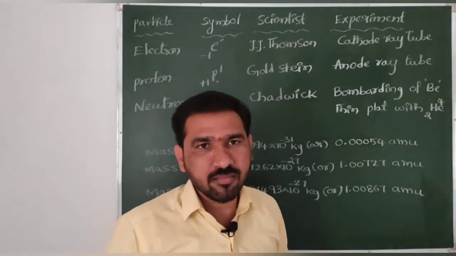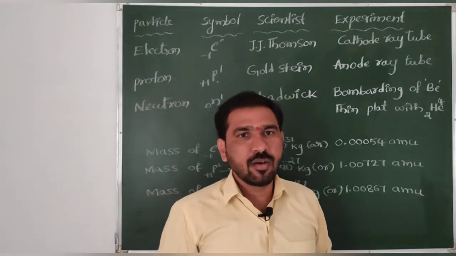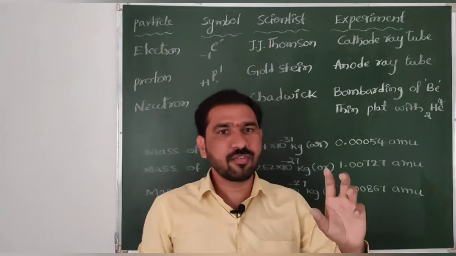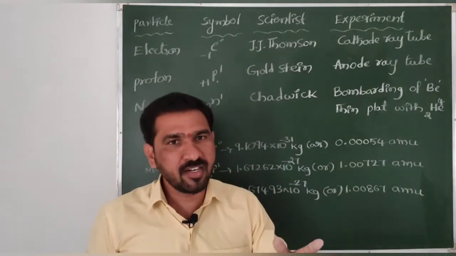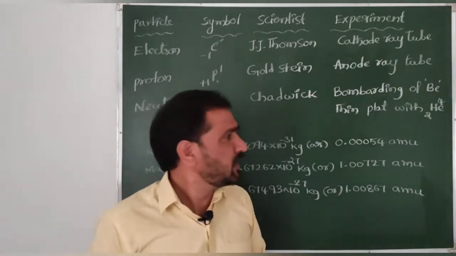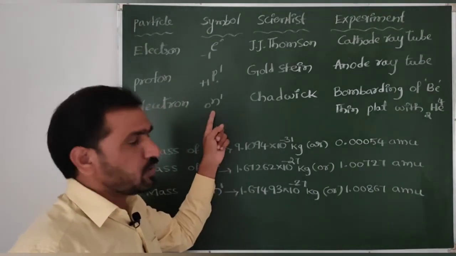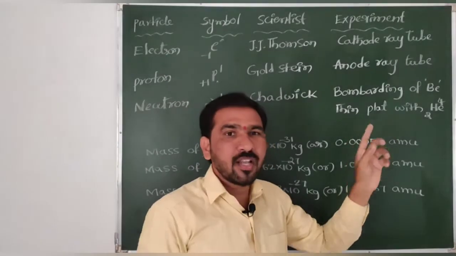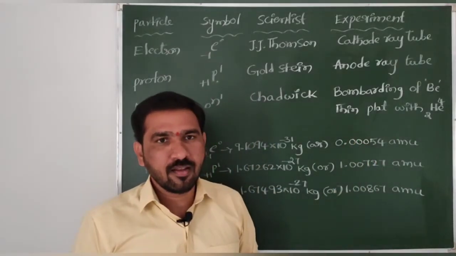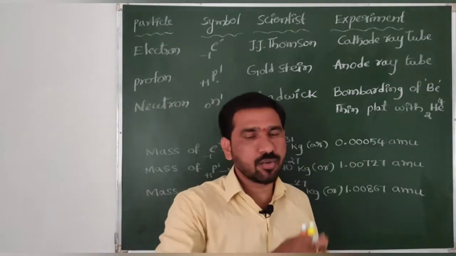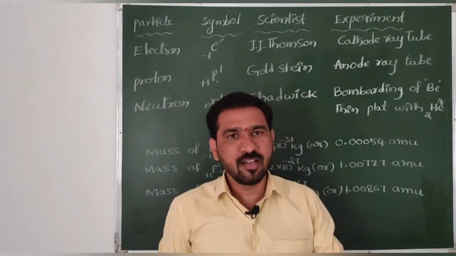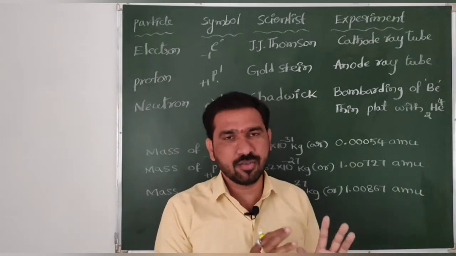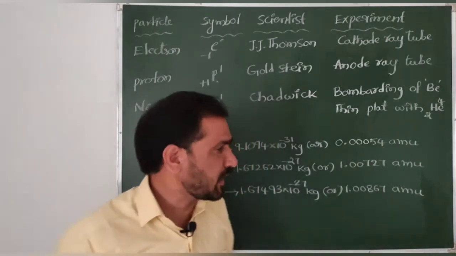One more plate will come in future: thin gold foil, which will be used in the Rutherford model of atom. That is different; these two plates we have to keep in mind. For the discovery of the neutron by James Chadwick, a beryllium thin plate was bombarded with the same alpha particles used in the Rutherford model of atom, but there a gold plate was used. That is the difference between these two. Remember, it is important.